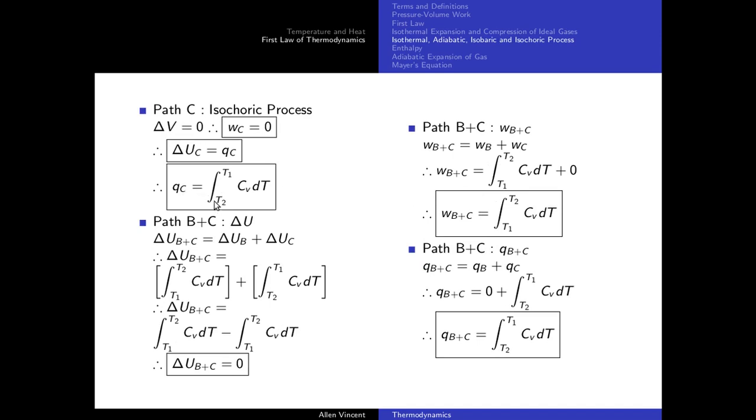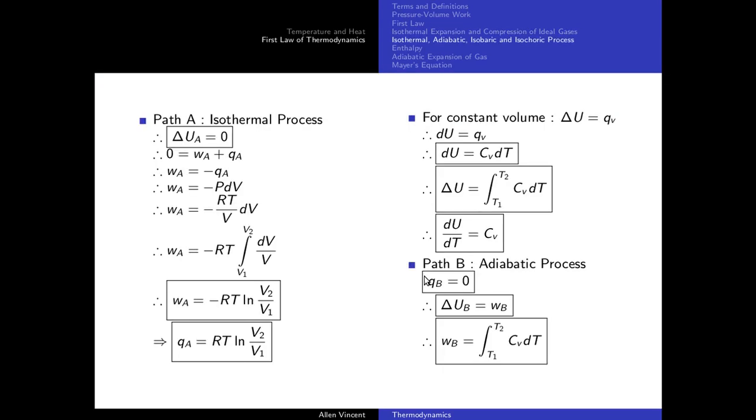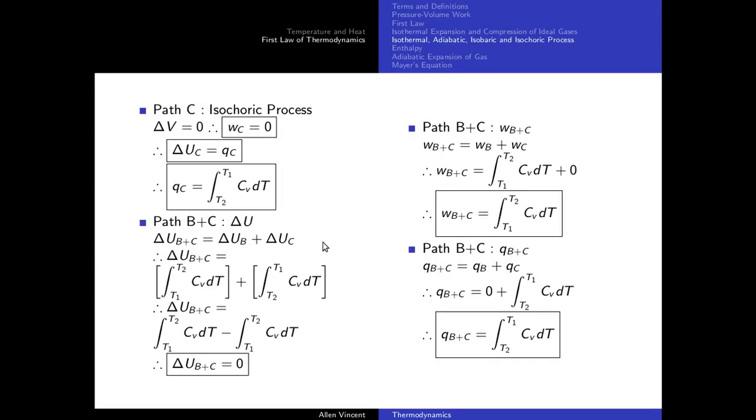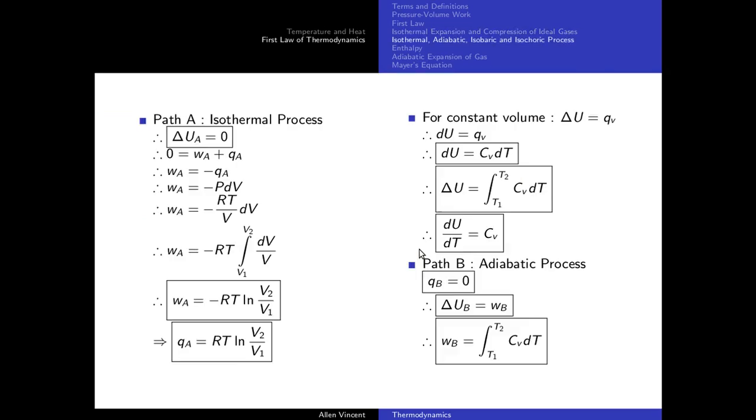Now remember, look at the limit here. It is T2 to T1. Why? Because along path B the temperature changed from T1 to T2, and we got that T1 to T2. That's how you read it. Now along path C, it is from T2 to T1. So that is why T2 is in the lower limit and T1 is in the upper limit. This is the initial, departure, destination. The departure is T2, the destination is T1.